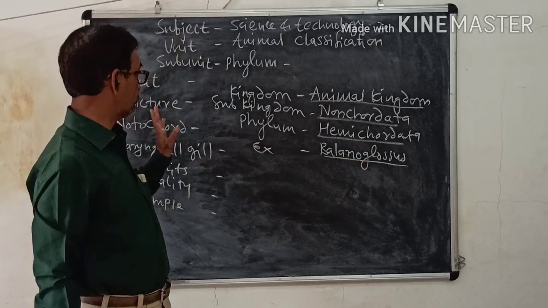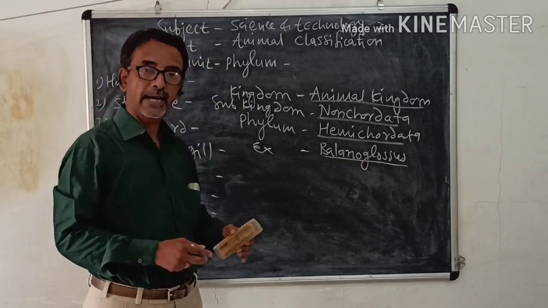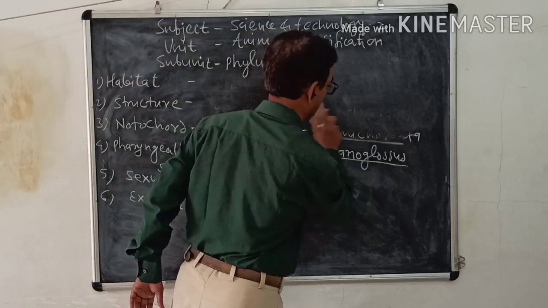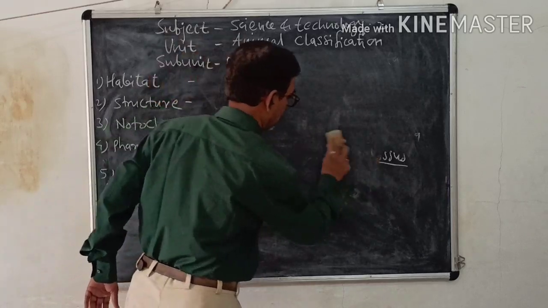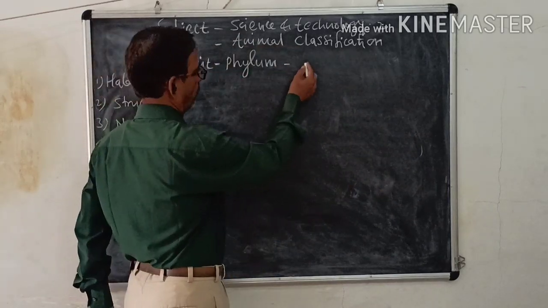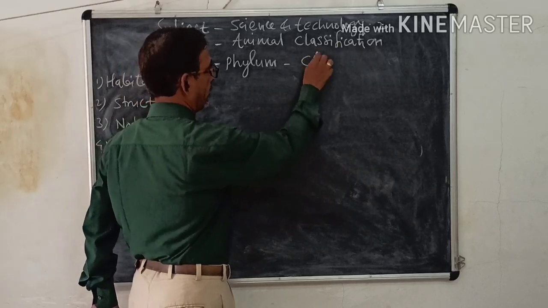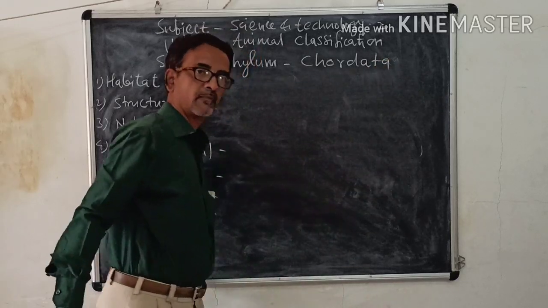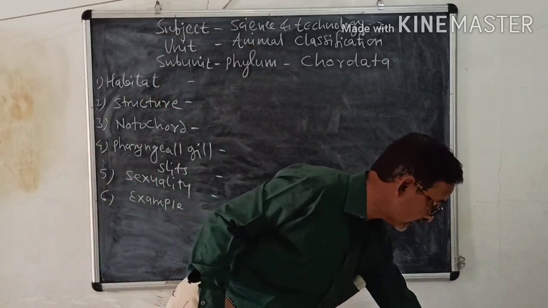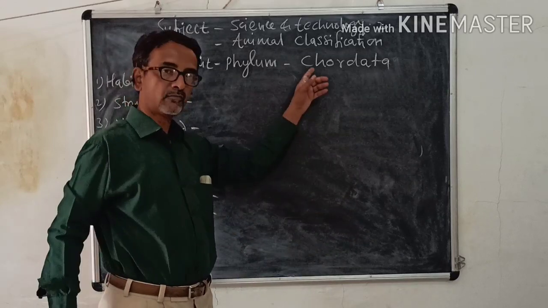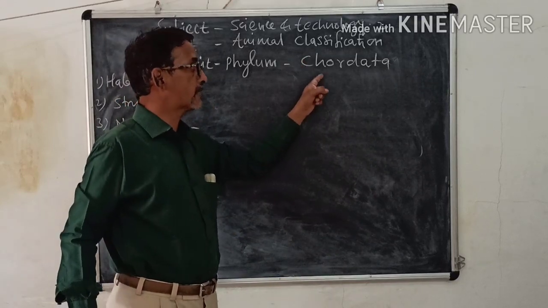So that is all about the Hemichordata and non-chordate animals. Now we shall see the next animals, phylum Chordata. Phylum Chordata is characterized by these characters of chordates.